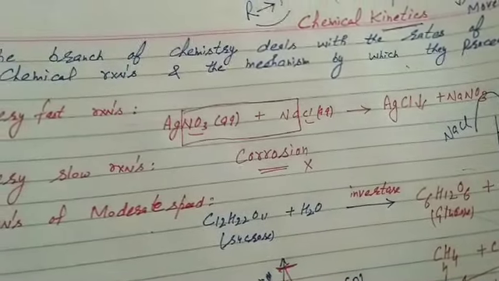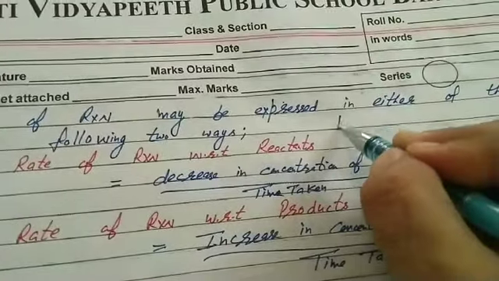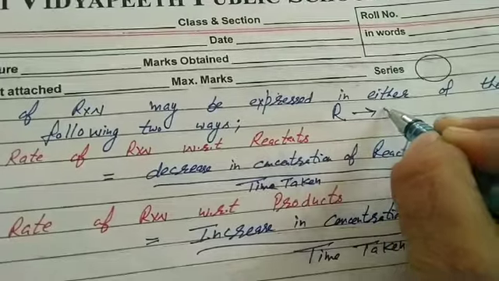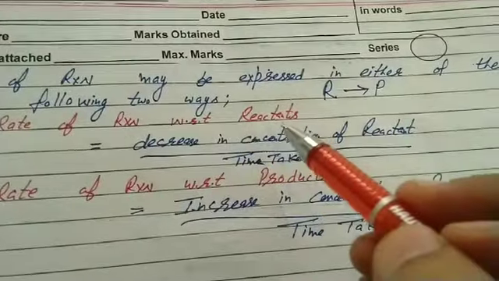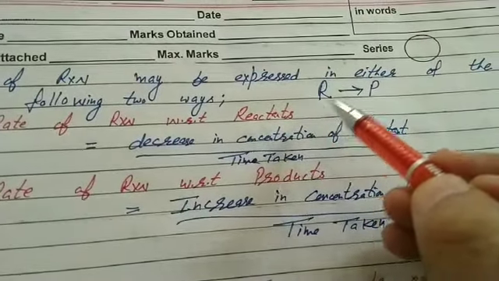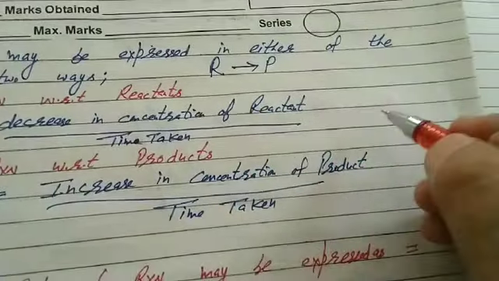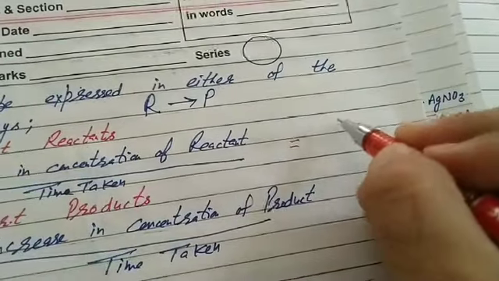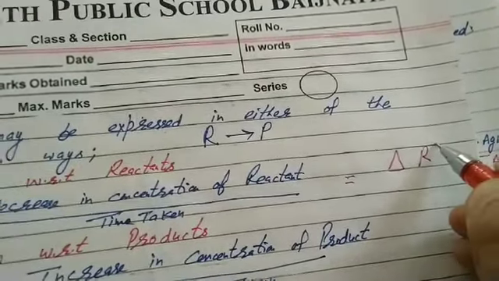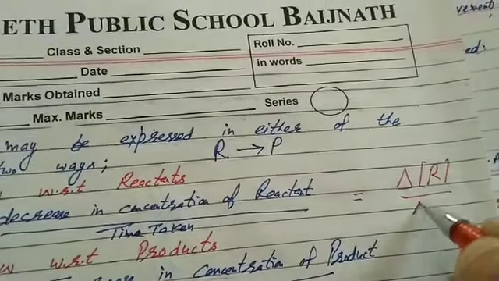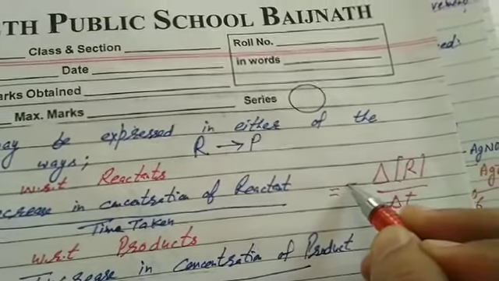Now rate of reaction can be expressed in either of the following two ways, that is with respect to reactants and with respect to products. Number one, rate of reaction with respect to reactant. It's clear, the concentration of reactant decreases, so rate equals decrease in concentration of reactant upon time taken. Decrease or increase, that is change. Change is represented by delta. Decrease in the concentration of reactant with time. And for reactant we express a negative sign because their amount decreases with time.